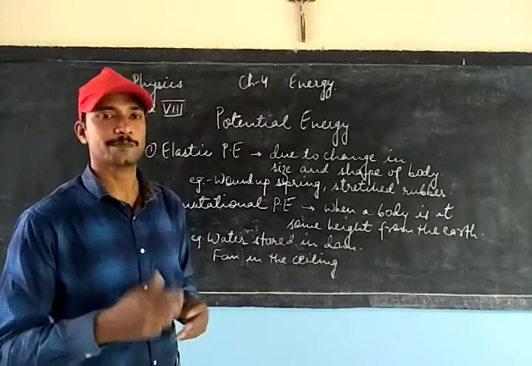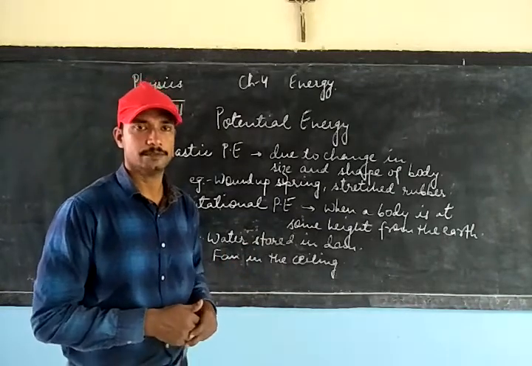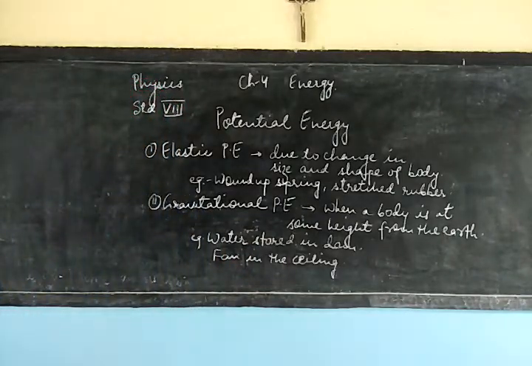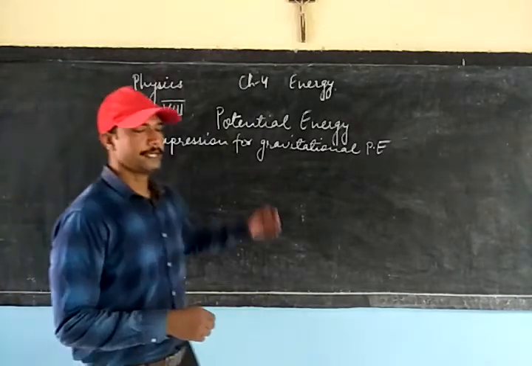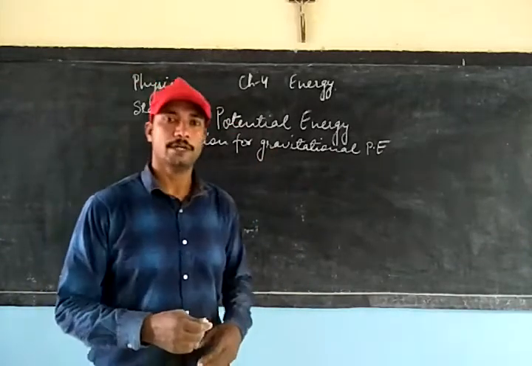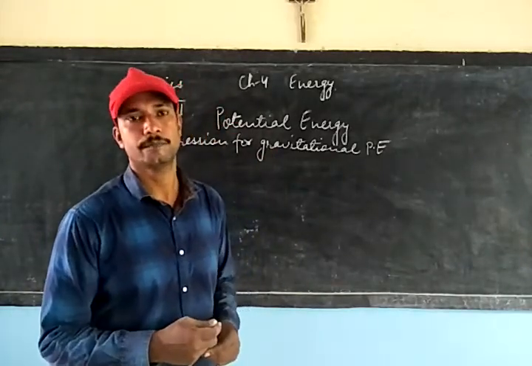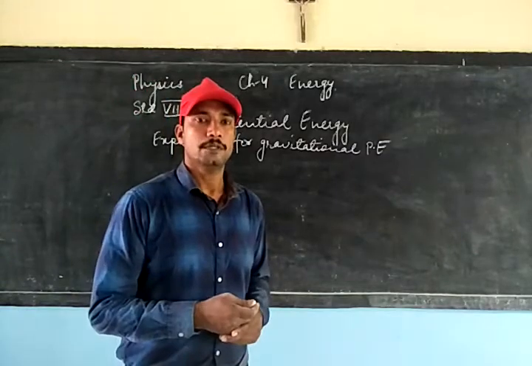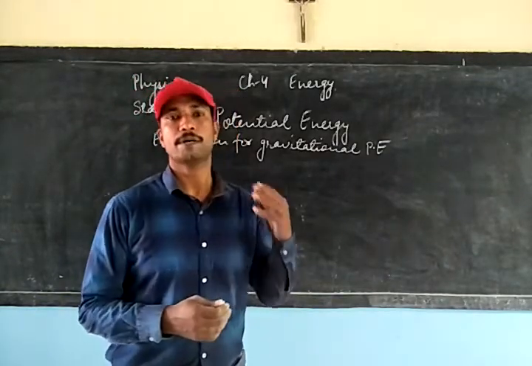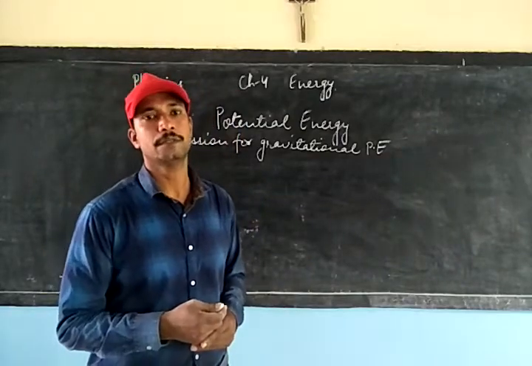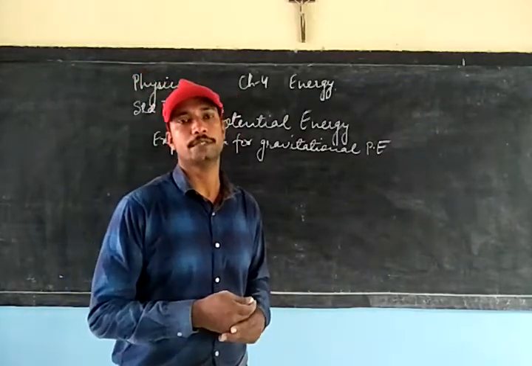Let us now see the expression for potential energy. So next is the expression for gravitational potential energy. As we know, for any body to have some kind of energy stored in it, some work has to be done on it.